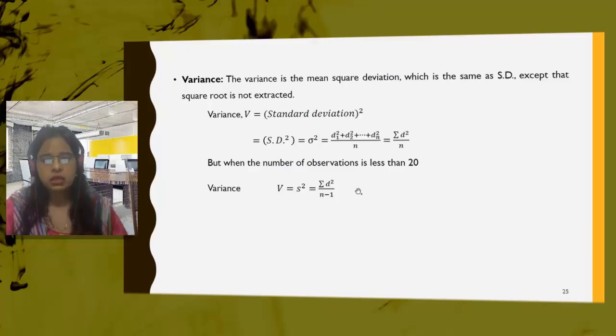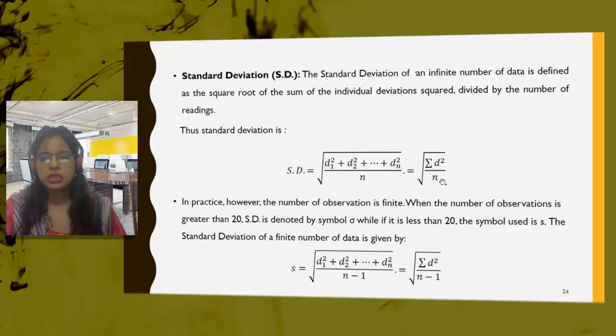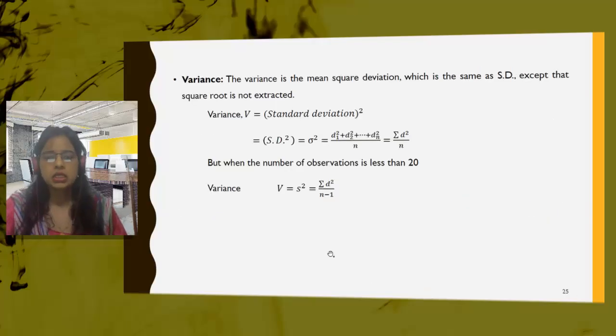But when the number of observations is less than 20, the formula will change. This n will become n minus 1. Simply, n becomes n minus 1 here and here. So this is the formula for variance.